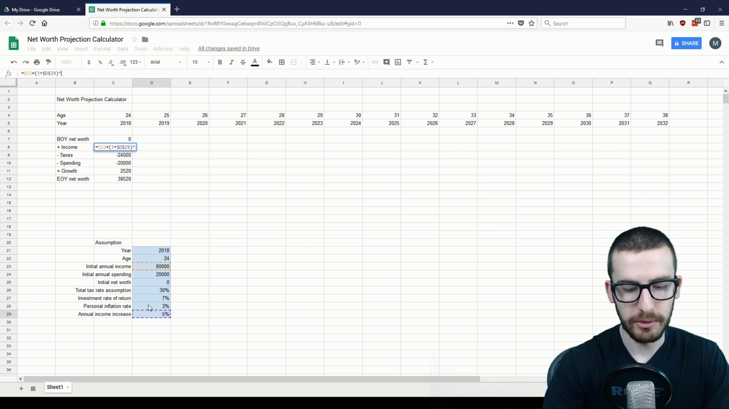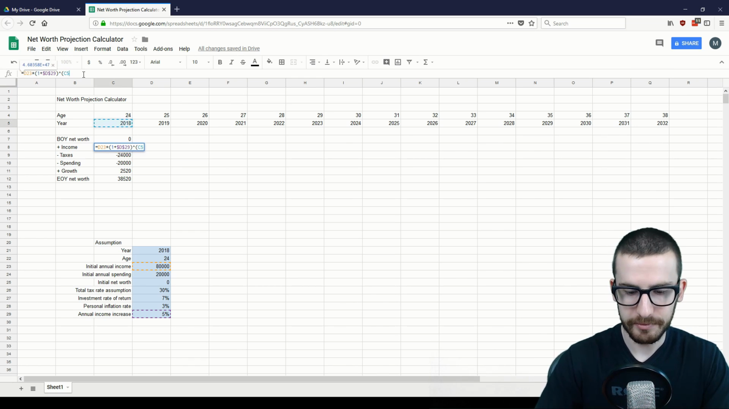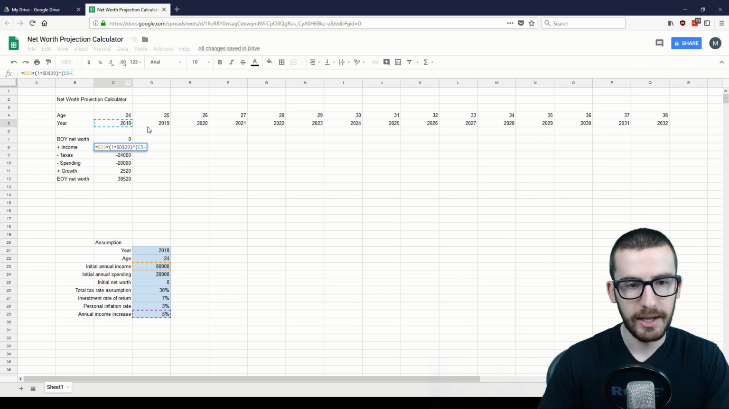And then we're going to raise that to the power, because this is how many times we want that to compound. In this case, we don't want it to compound any years, but we do want it to compound as the years do progress. So in this case, the way we'll do that is we're going to select this year up top, so C5, and we're going to subtract our initial year, which is stated here in our assumptions. So in this case, D21. And we'll do F4, so we're locking in the D21.